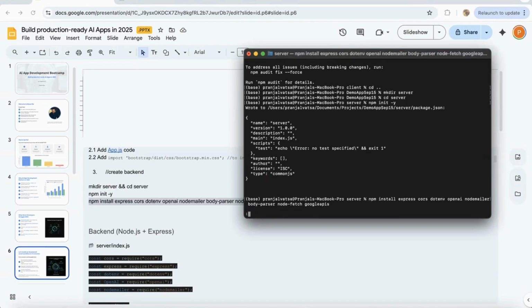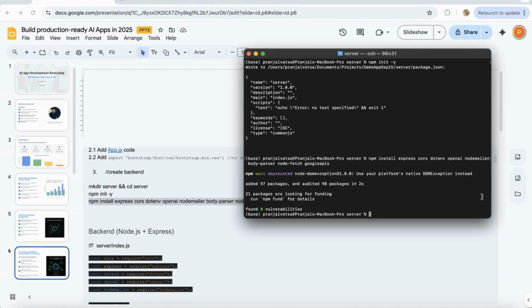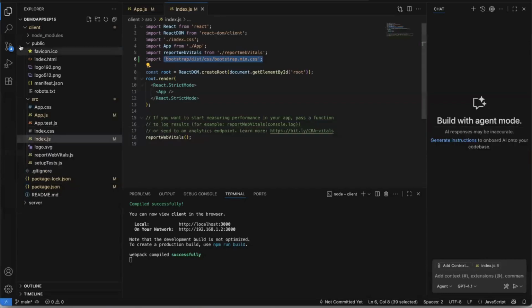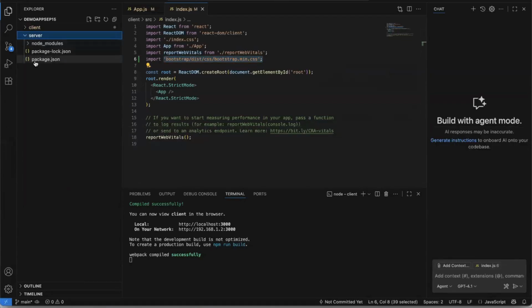So let us install everything, right? So now this is installed. Now my backend is also ready. As you can see here, the backend is ready, right?